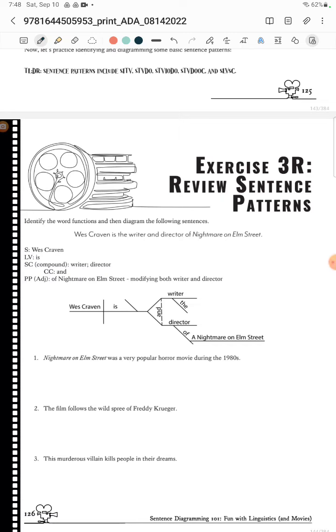This is exercise 3R. We are reviewing sentence patterns, so we made it. We're going to have all of the patterns and we're going to have to diagram them all. So we've got to figure out what the words are doing and then do the diagram.